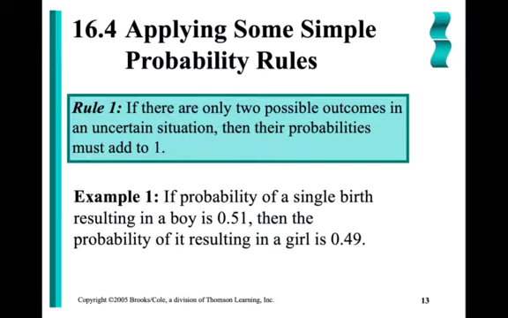Now, be careful here when I say two outcomes. If I were to say, what's the probability on a fair die that I roll a 5? Well, rolling a 5 would be 1 out of 6. What would be the alternative to rolling a 5? That would be not rolling a 5. The probability that I would not roll a 5, meaning any number other than 5, 1, 2, 3, 4, 6, would be 5/6. Together, the probability of rolling a 5 and of not rolling a 5 would add to 1, 6/6.